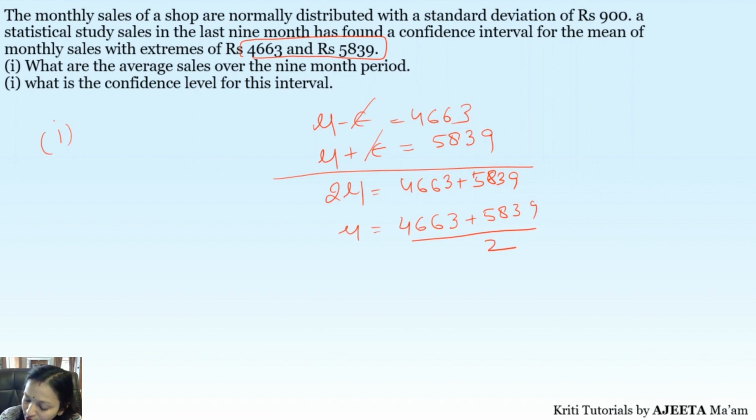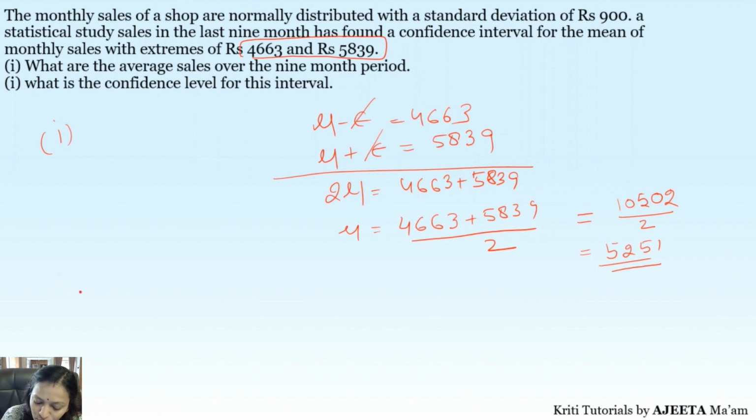If in an MCQ also you get this, you simply have to find the mean of the two values. So what will we get? We will get the value of mu, right? On solving it, just add it. 9 and 3 is 12, then 6 and 3 is 9, then 8 and 6, we get 5 here, and then we get this. So if I solve it, what do I get? 5251. So that's your value of average sales. That's the first answer, right? This is what we get.